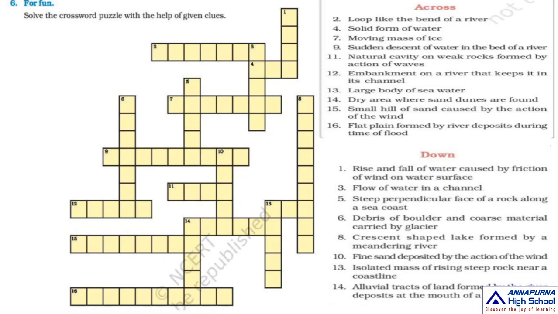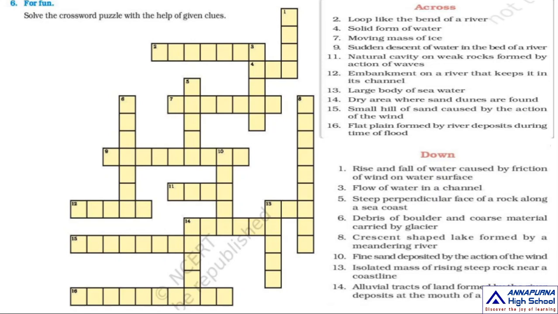After that, 5 down, you see: steep perpendicular face of rock along a sea coast is called a cliff. C-L-I-F-F, cliff, you write for 5 down. Next, 7: moving mass of ice is called a glacier. That is the answer of the 7th one.